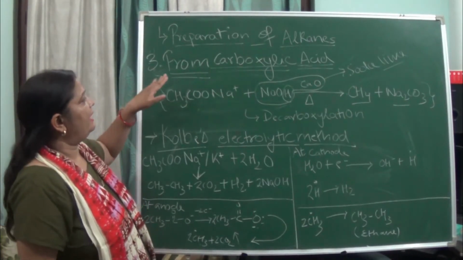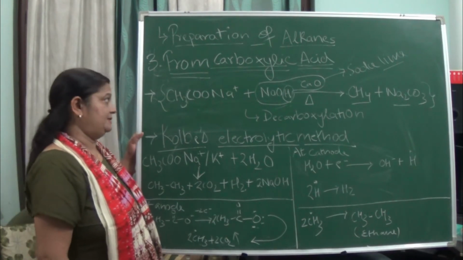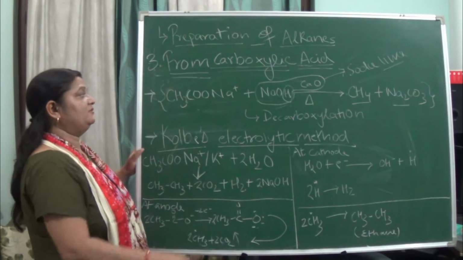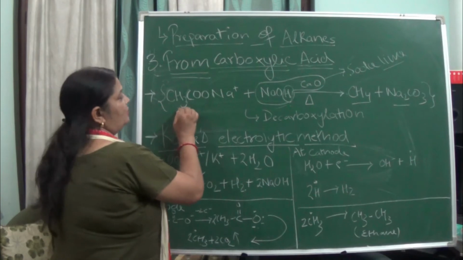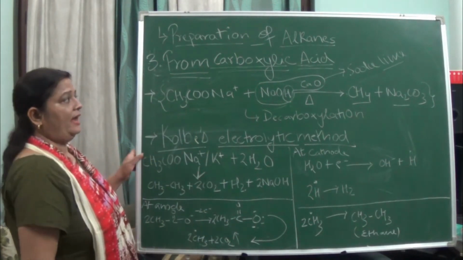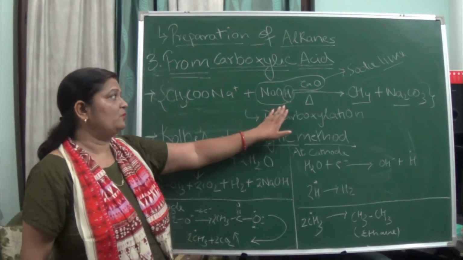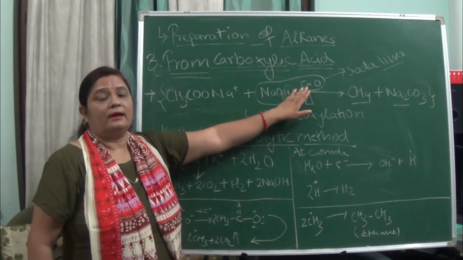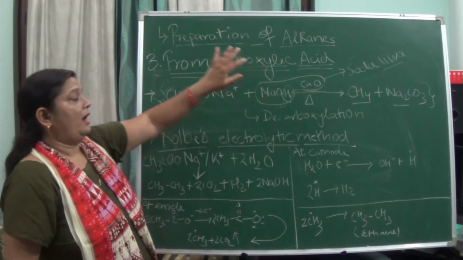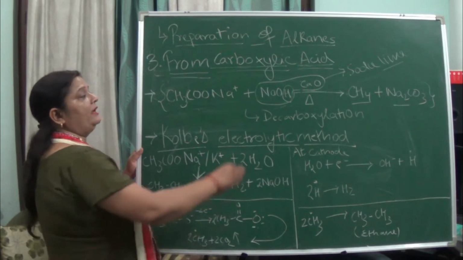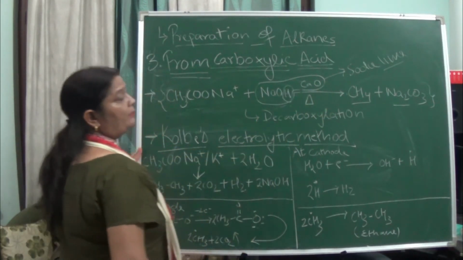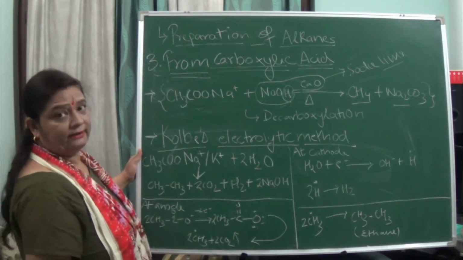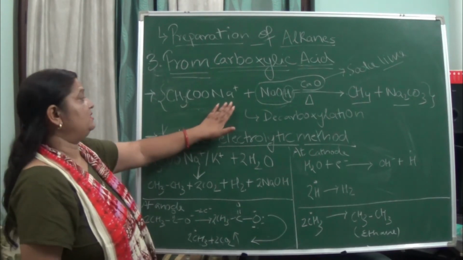Now we will be preparing alkanes from carboxylic acid, okay. So for that we will be taking the sodium salt of carboxylic acid, and we will be taking soda lime. Soda lime is sodium hydroxide and calcium hydroxide, okay. And we will be heating and we will get methane and sodium carbonate. How did we get this actually? This is a decarboxylation reaction, okay.